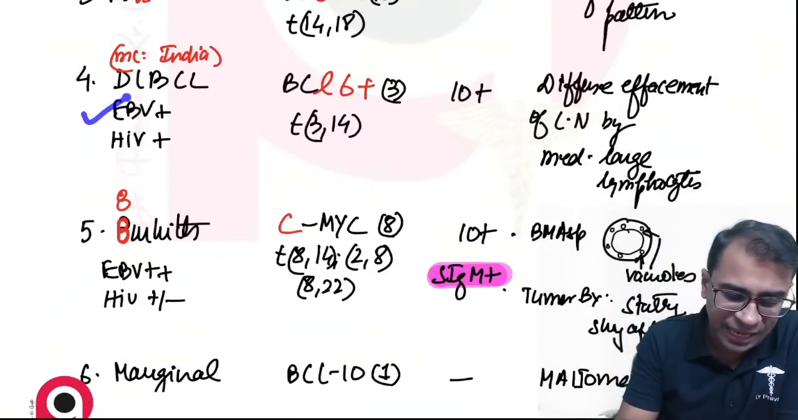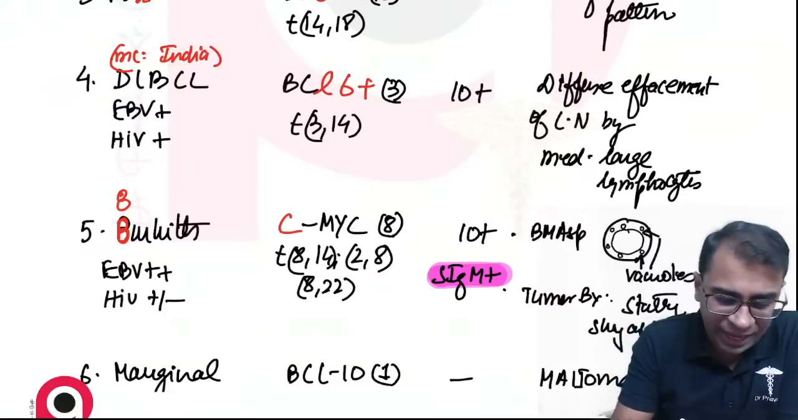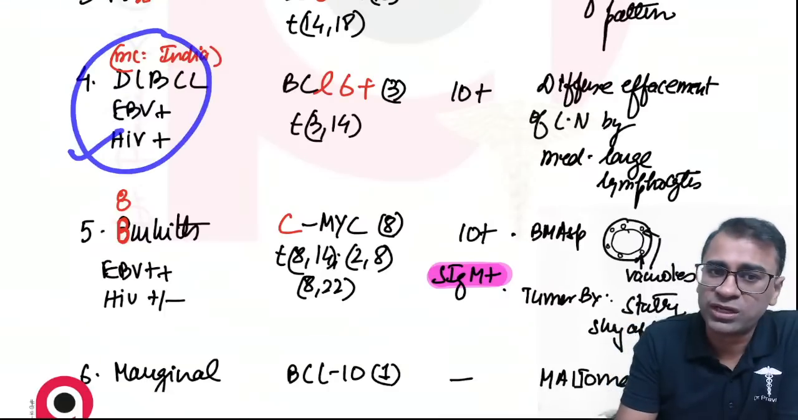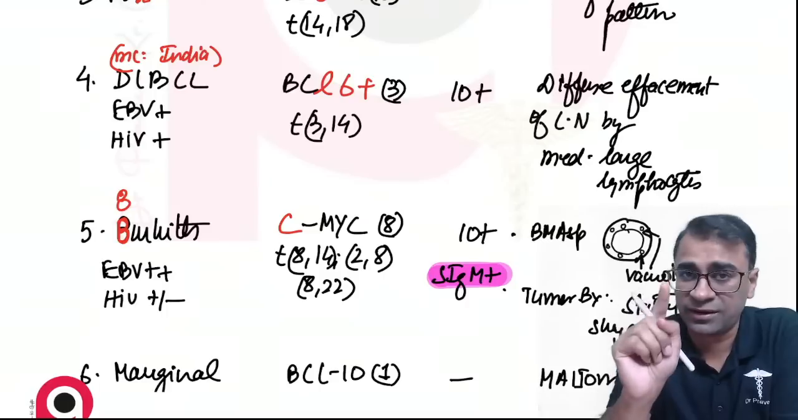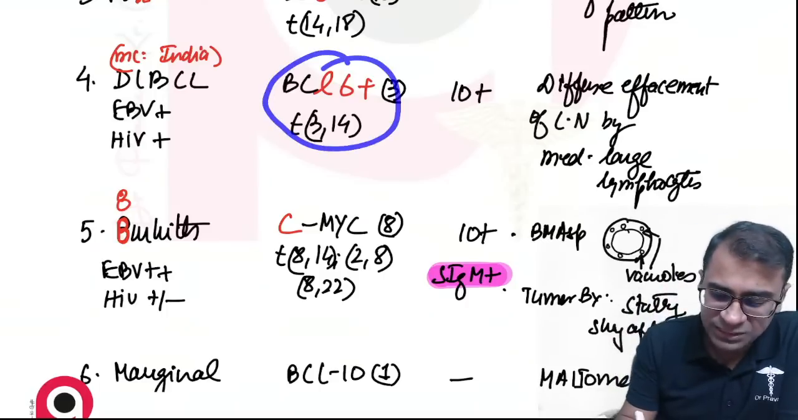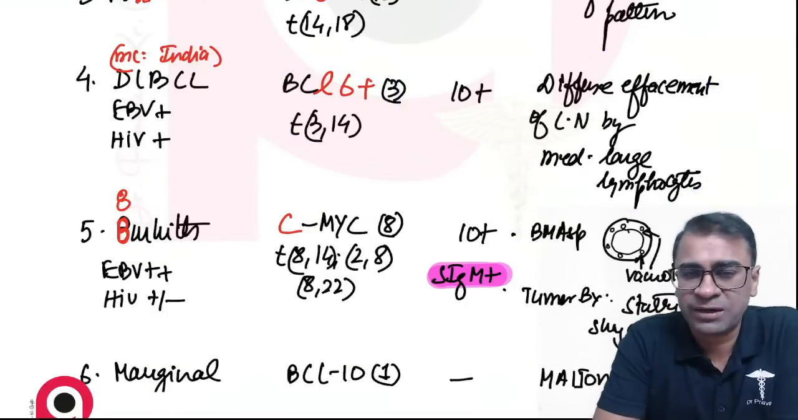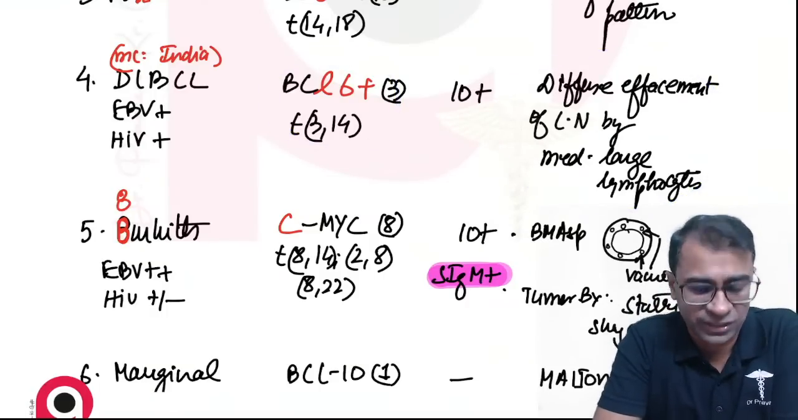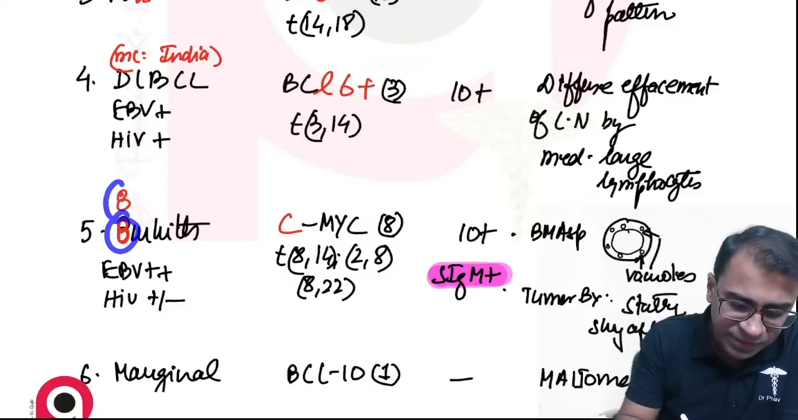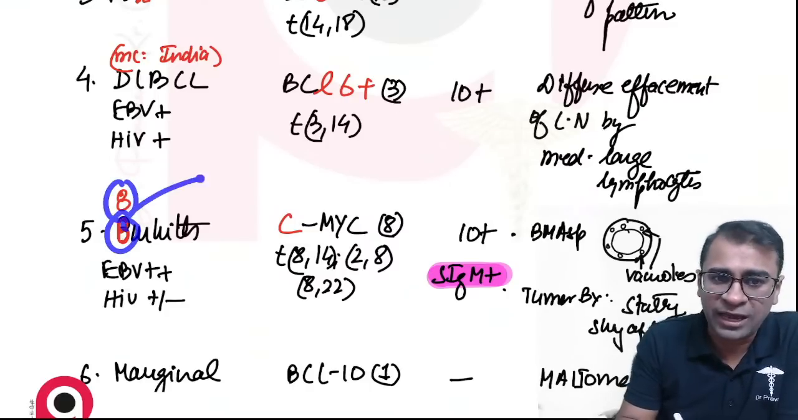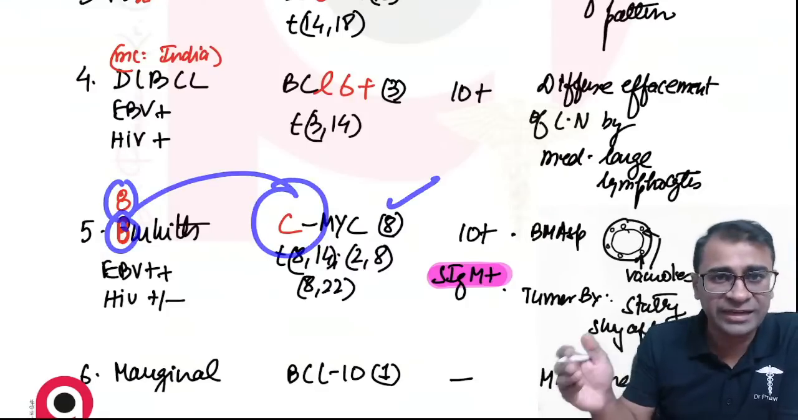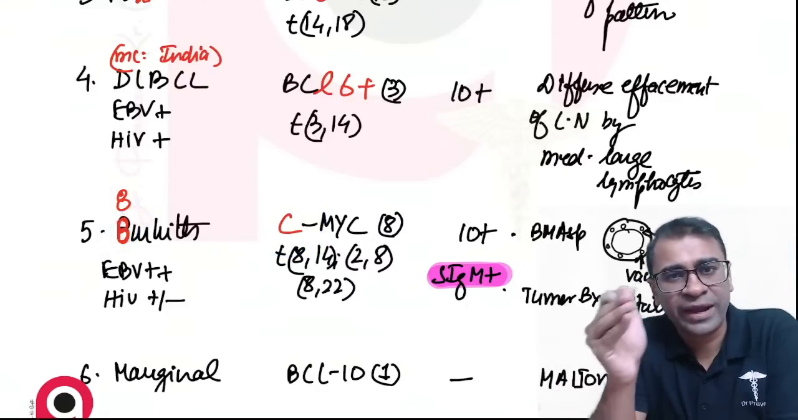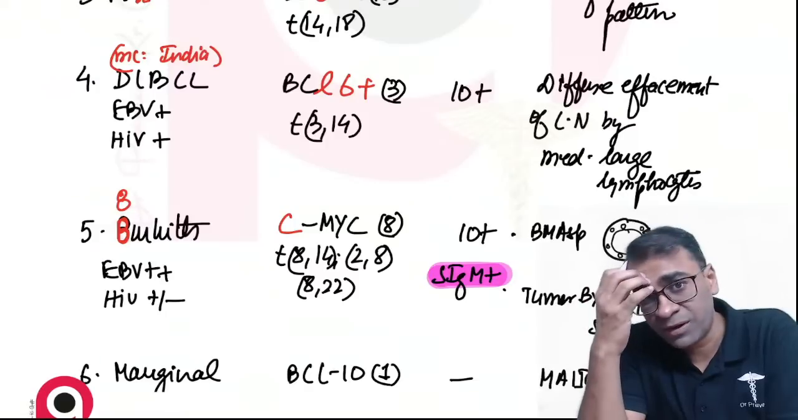Next is the diffuse large B cell lymphoma. DLBCL, it has a Epstein-Barr virus positive and HIV. This is a very important question. Is a most common lymphoma in India. You expect this question this year. ध्यान रखना. Okay. Now BCL6 positive and has a diffuse effacement of lymph node and medium to large high lymphocytes. Burkitt में B, and B looks like number 8, and after B what is the gene? C. So C-MYC, which chromosome? 8. So anything with 8 like 2;8, 8;22 or 8;14 will be Burkitt lymphoma.